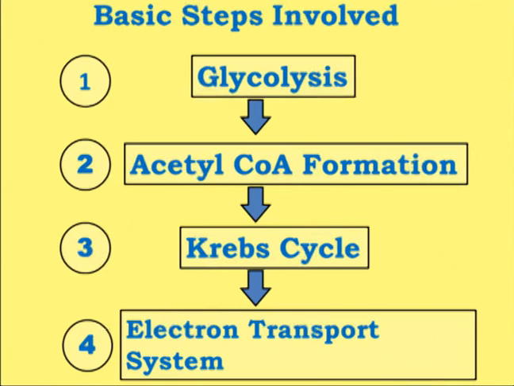Now, this acetyl-CoA will enter into the Krebs cycle and generate reducing power in the form of NADH or FADH2, and this reducing power is transferred to the various carriers of the electron transport system where the energy production takes place. Here, the first step, that is glycolysis, takes place in the cytosol, while the rest of the steps take place in the mitochondria.